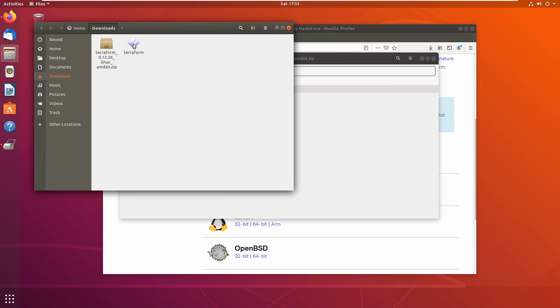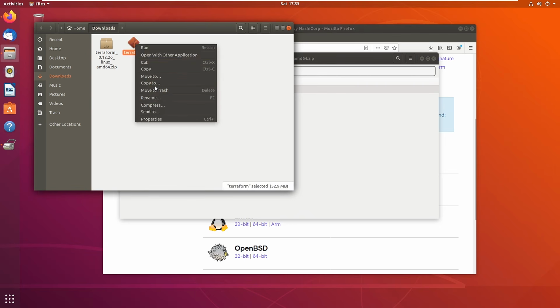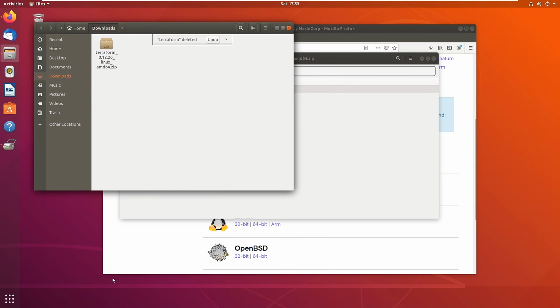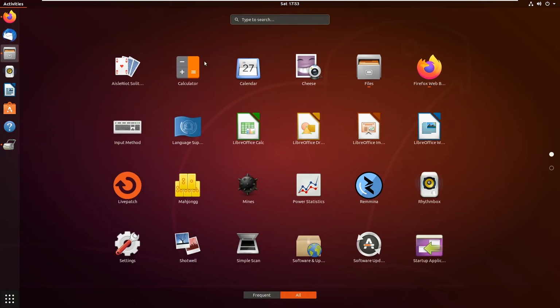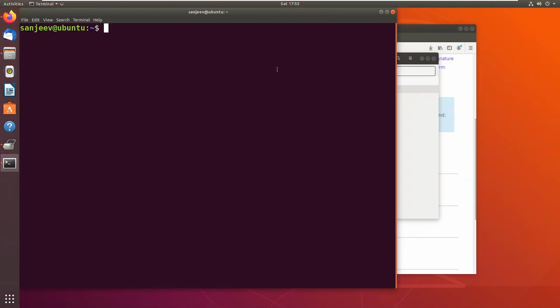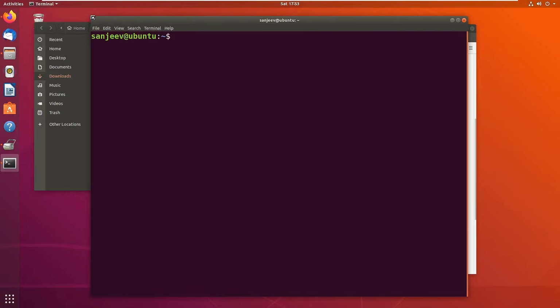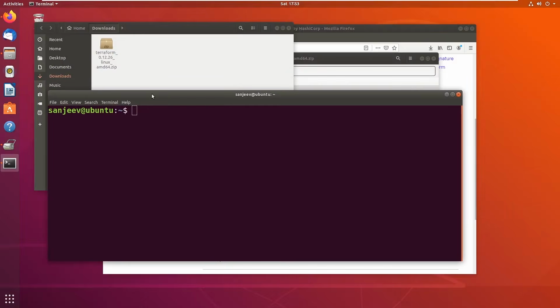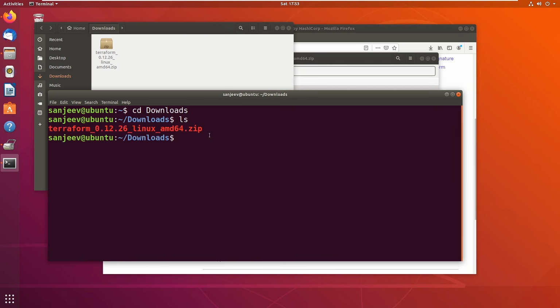However, I want to show you guys how to do this through the command line because I think that's an important skill to have. So I'm just going to move to trash. Okay. And I'll show you how to do it through the command line. So we'll just go to our applications and search for terminal. And we want to navigate to where that zip folder is. I've set up my machine to download all files to the downloads directory. That's usually the default location. And so we'll do cd downloads. And if I do an ls, we should see the zip file.